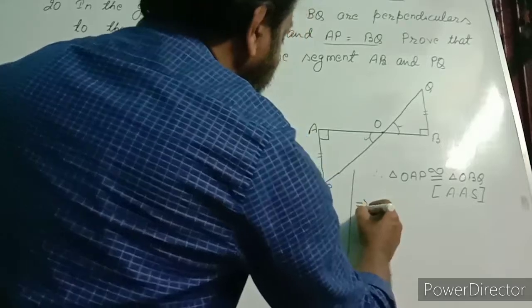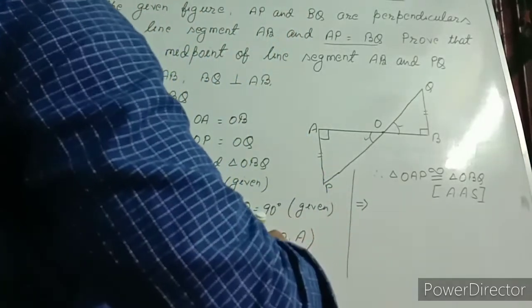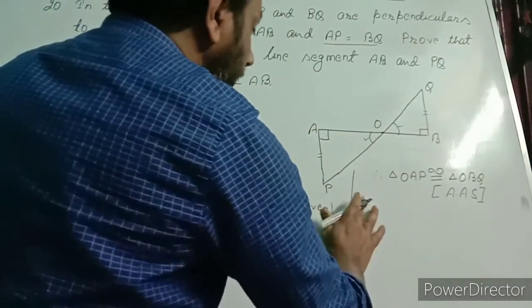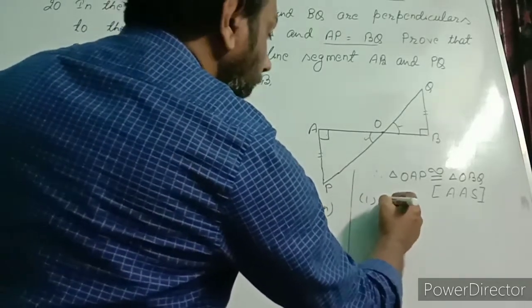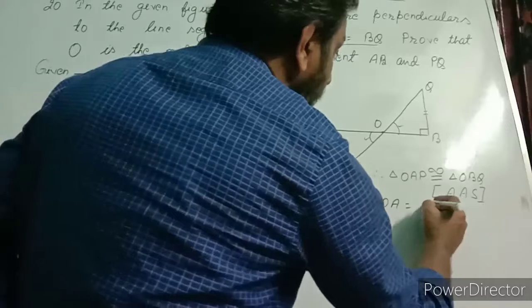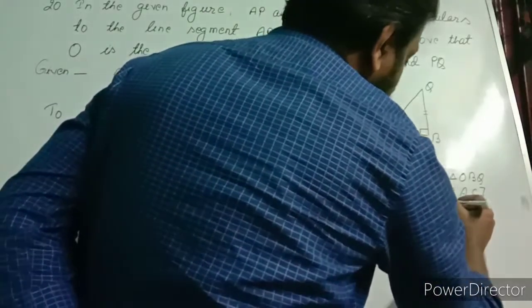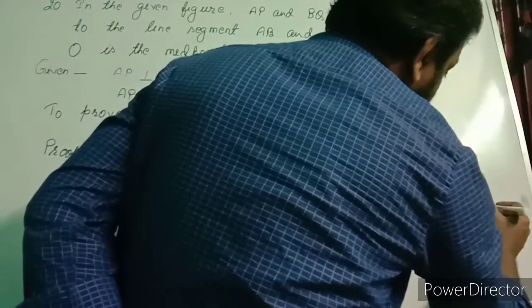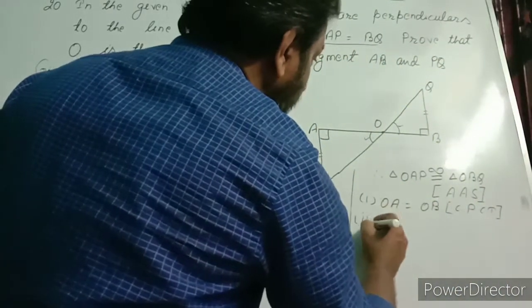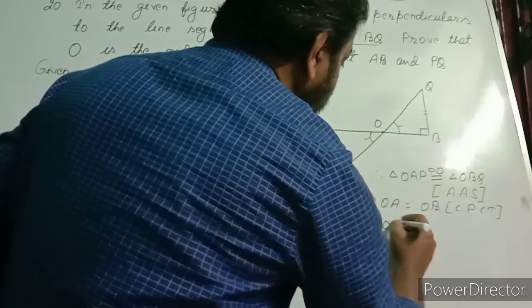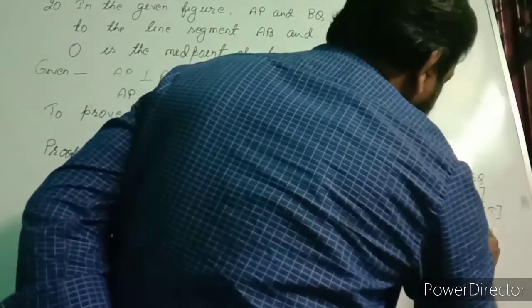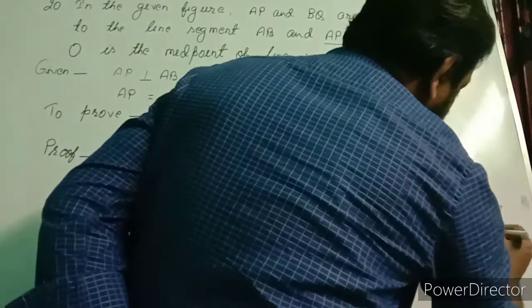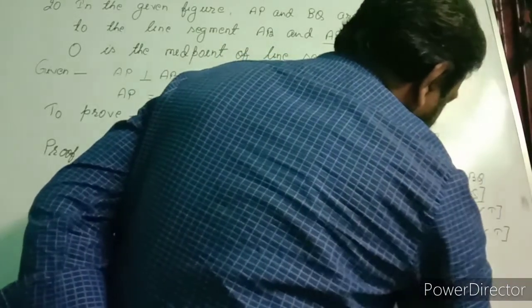Now implies that, Roman number 1 directly we can write: OA equal to OB from CPCT, and OP equal to OQ from CPCT. Proved.